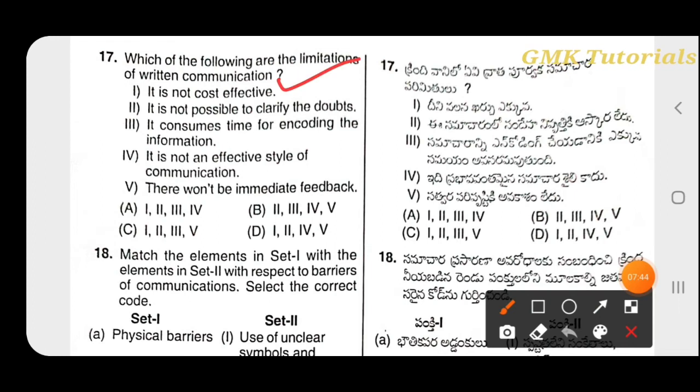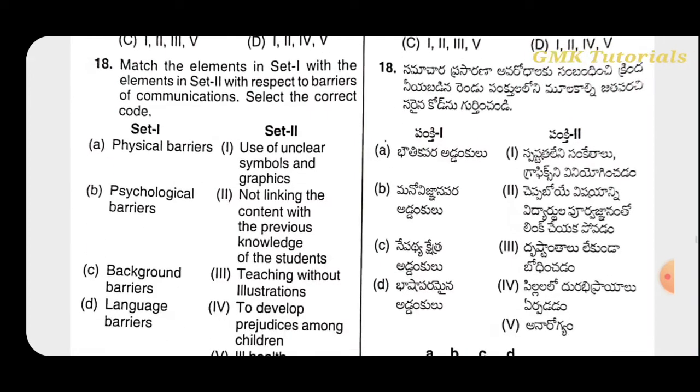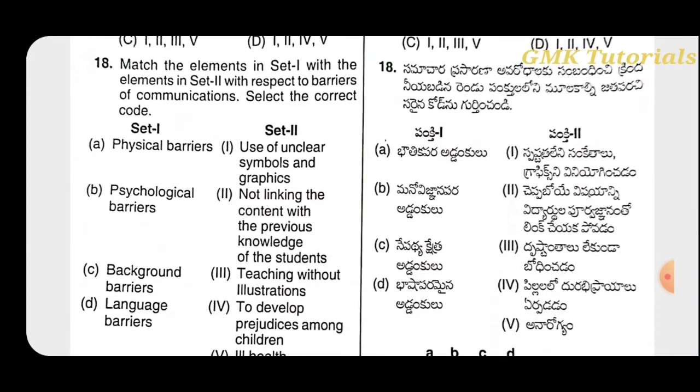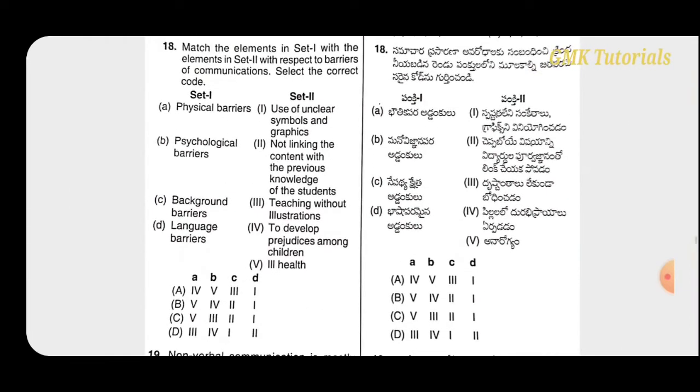It is not cost effective, it is not possible to clarify doubts, it consumes time for encoding the information, and there is no immediate feedback. So the correct answer is 3, Option C is the correct answer. Match the following, set 1 and set 2. Here in set 1: physical barriers, psychological.